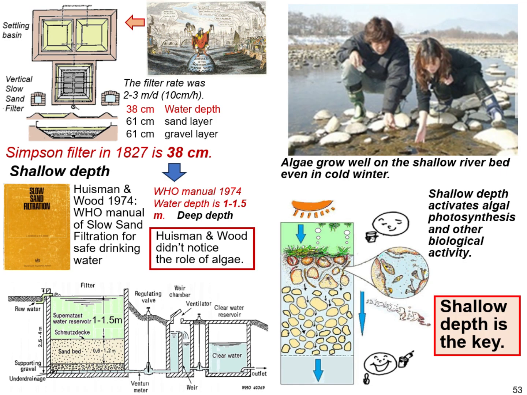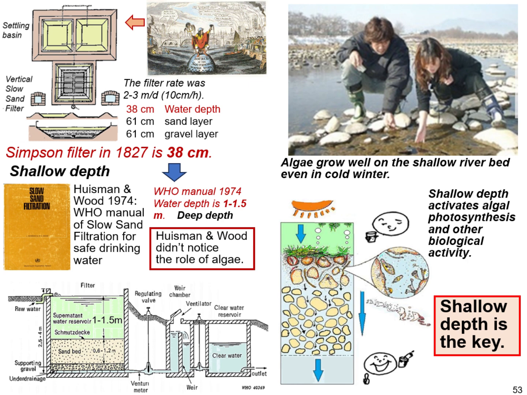Slow sand filter was completed in London 200 years ago. The water depth is very shallow, only 38 cm. Slow sand filter was refocused. WHO published a manual in 1974. However, the depth is 1 to 1.5 meters in this manual.